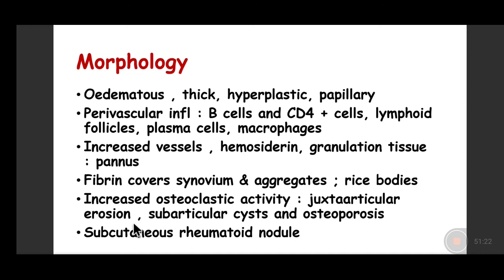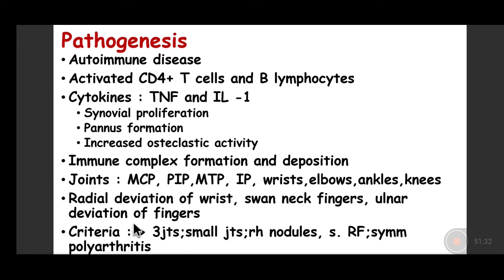So morphologically it is very distinct, and clinically it is distinct because it involves the small joints of the hands and feet, in contrast to the degenerative joint disease which is seen in osteoarthritis. Now, what is the pathogenesis of rheumatoid arthritis?